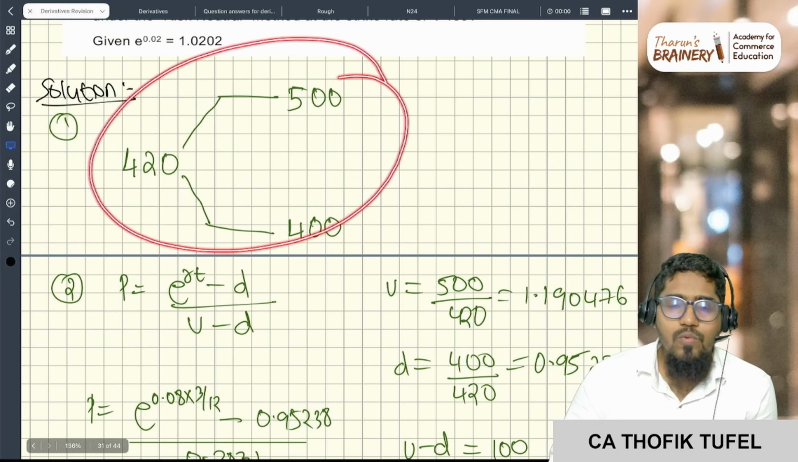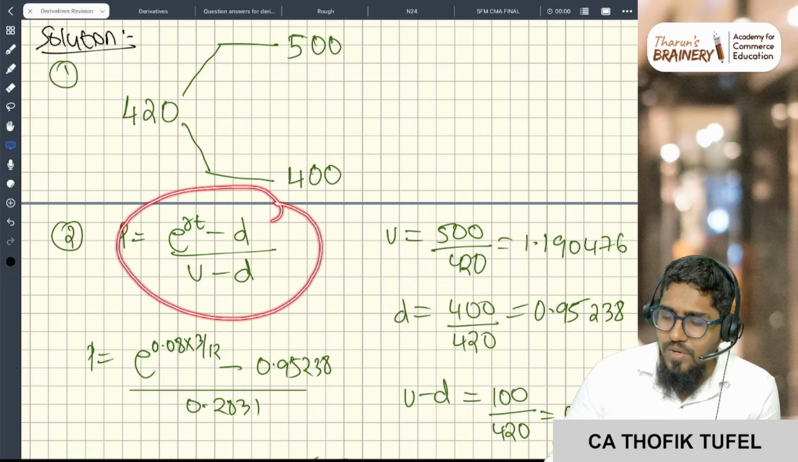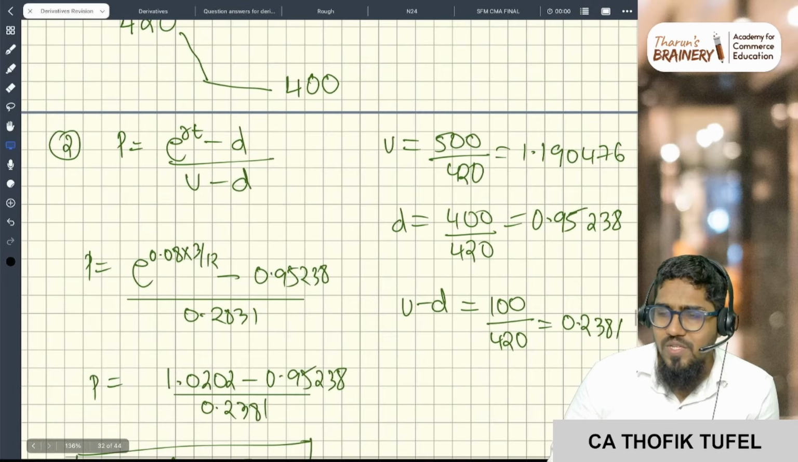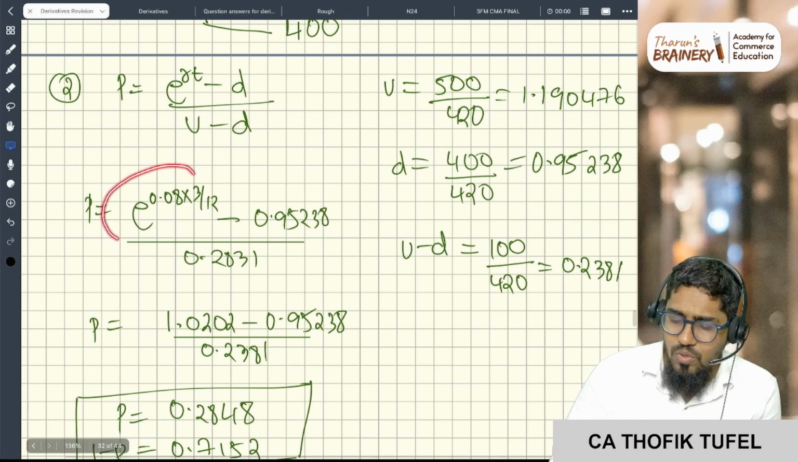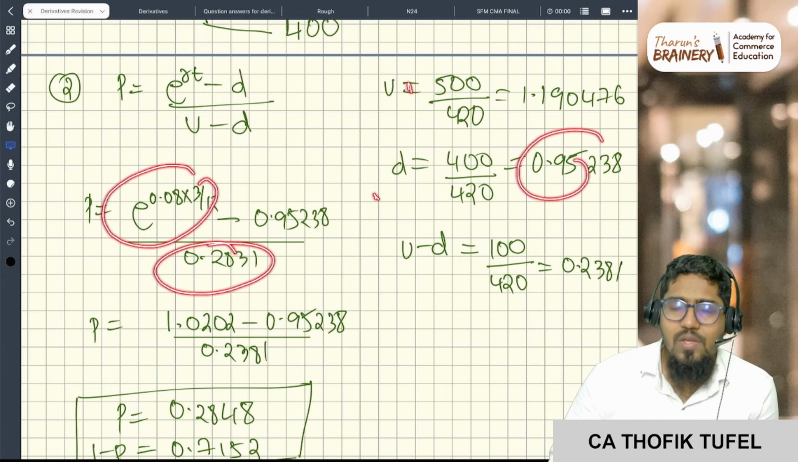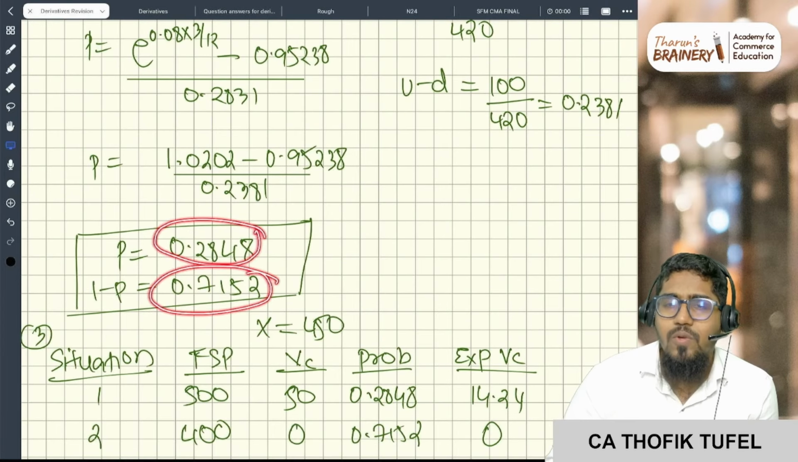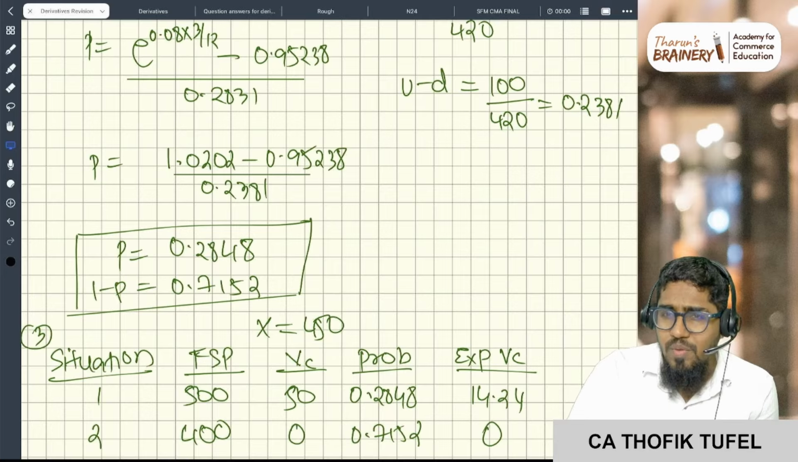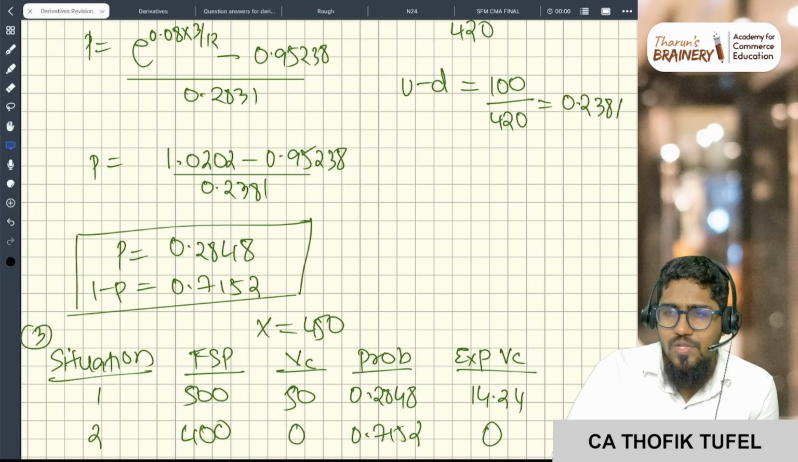First step, you do the binomial tree. Second step, calculate the probability: e to the power RT minus D. What is U? Upward FSP by spot, lower FSP by spot, and always take 4 digits. So e to the power RT minus D, divided by U minus D. You will get 0.2848 and 0.7152, which are P and 1 minus P: the probability for the upward FSP and the probability for the downward FSP. This is the second step calculation.